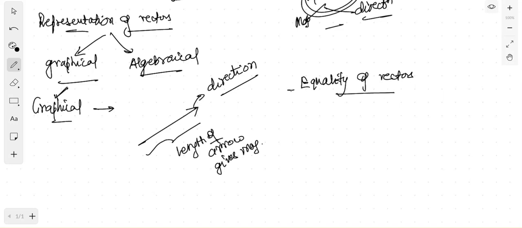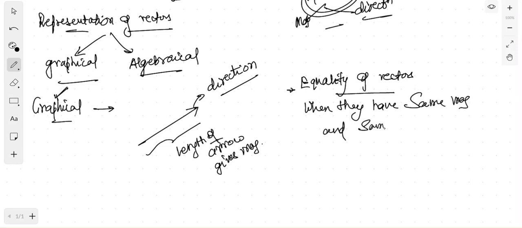Two vectors are equal when they have the same magnitude and the same direction. Those vectors having the same magnitude and same direction are said to be equal.